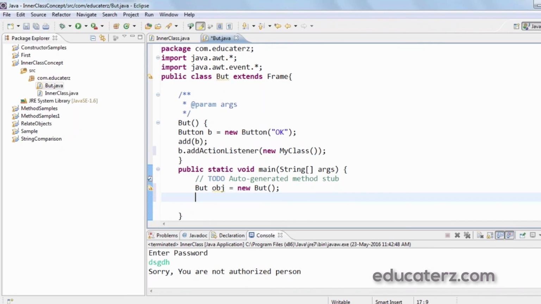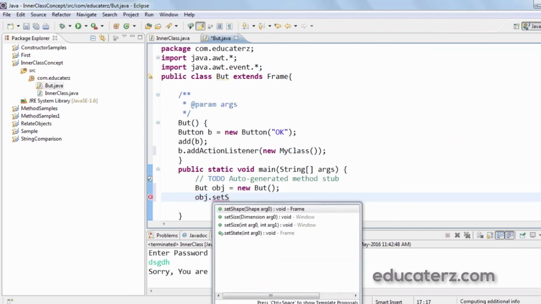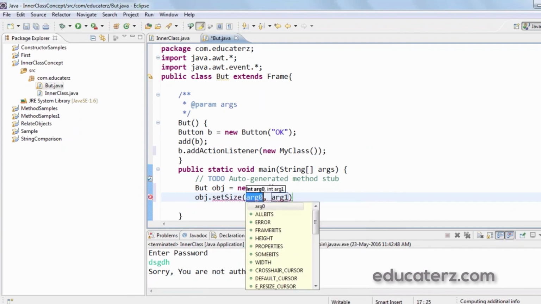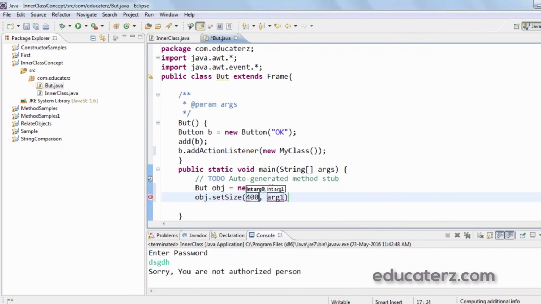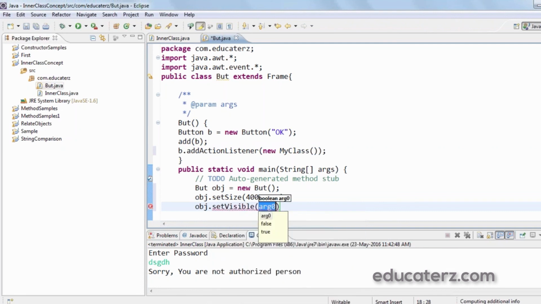Now I have to set the size of the frame, that is obj.setSize with two arguments: the first one would be width, that is 400, and the height would be 300 pixels. Next, display the frame, that is obj.setVisible(true).